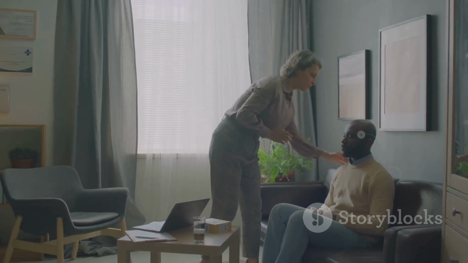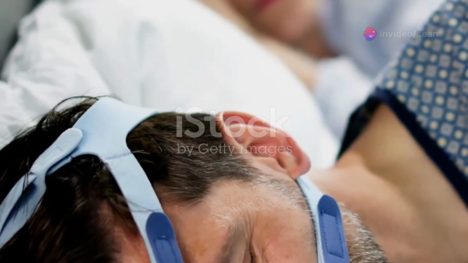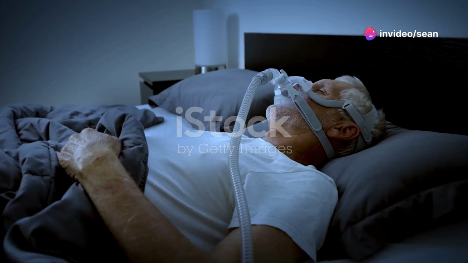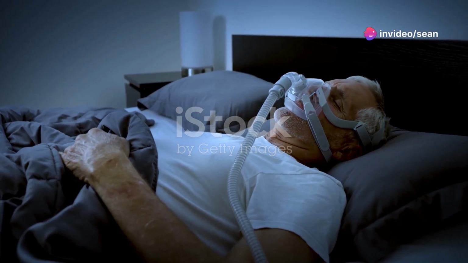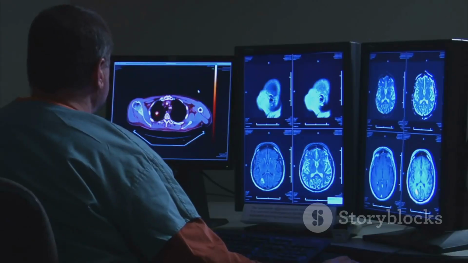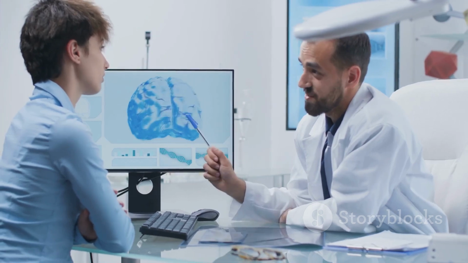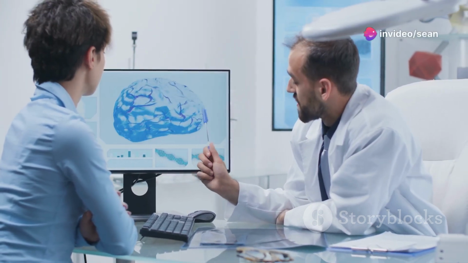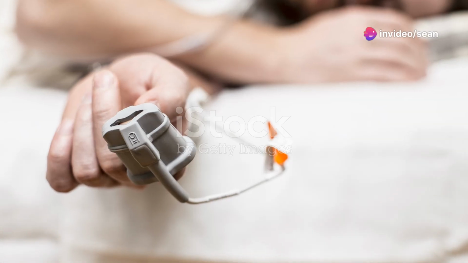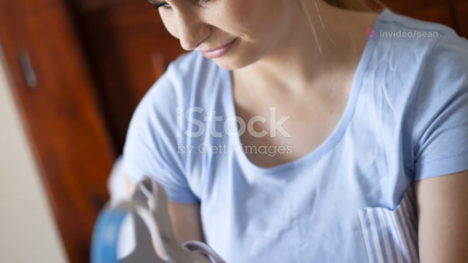There are three main types of sleep apnea. Obstructive sleep apnea is the most common type. It happens when your throat muscles relax too much. This blocks your airway. Central sleep apnea is less common. It occurs when your brain doesn't send the right signals to your breathing muscles. Complex sleep apnea is a combination of obstructive and central sleep apnea.